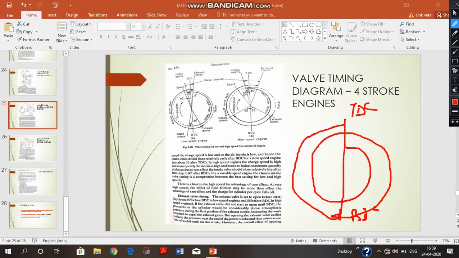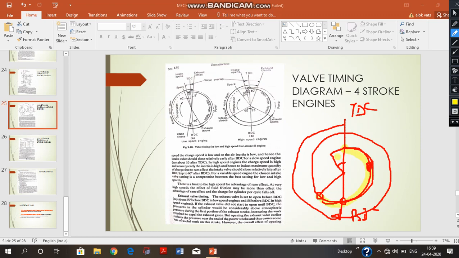Now we can say that ideally the inlet valve should open at TDC, but it opens some degrees before TDC, and it should also get closed. The inlet valve remains open all through the suction stroke. This is the suction stroke, and it should get closed at BDC, but it does not close at BDC. It closes some degrees after BDC. So this we know.